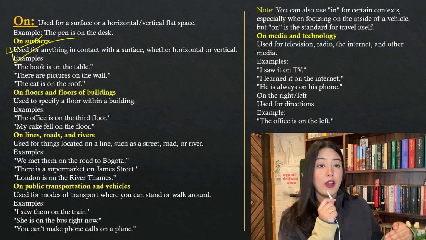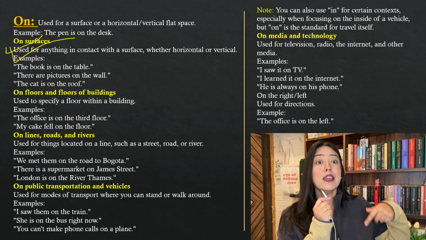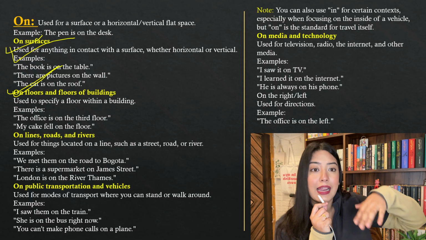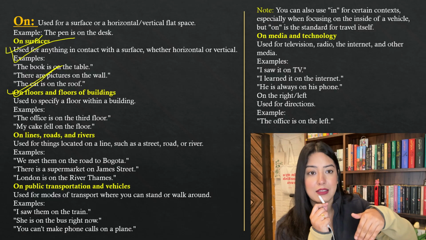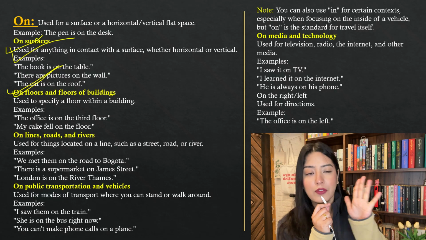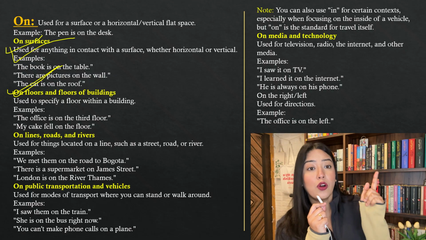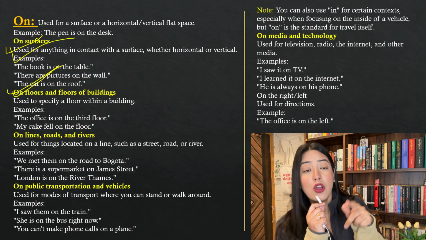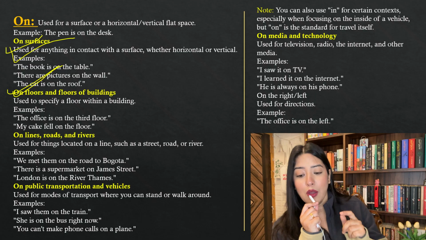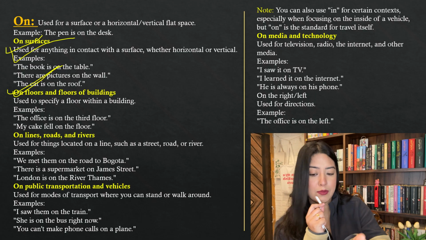So it's going to be "I'm walking on the road," "I'm walking on the floor," "I'm dancing on stage." The stage is also a flat surface, a big flat surface on which your feet are in contact. Anything which is in contact with that flat surface, horizontal or vertical, is "on." So you're dancing on stage, you're walking on the floor, you're on the road. It's the same logic.